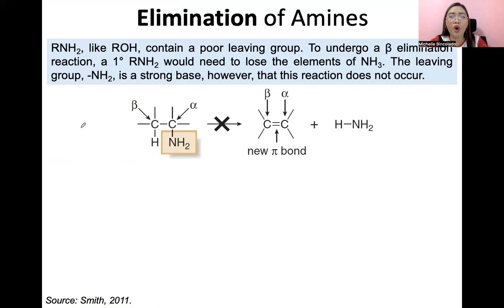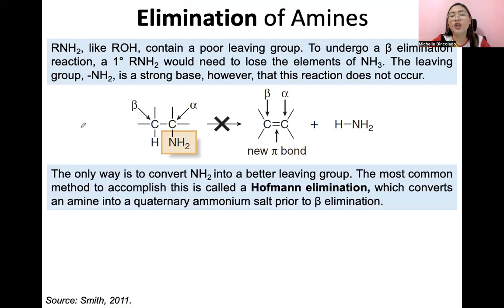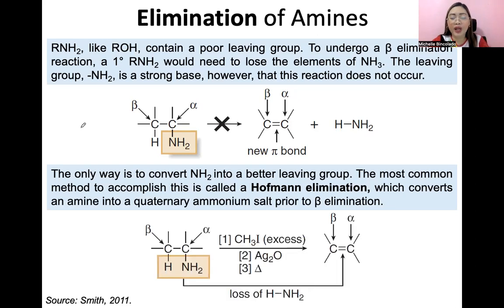So ma'am, paano po ang elimination ng amines? The only way around this obstacle is to convert the amino group into a better leaving group. The most common method to accomplish this is via the Hofmann elimination, which converts an amine into a quaternary ammonium salt prior to beta elimination. So guys, ito ang reagents ng Hofmann elimination. So please remember, idagdag guys ninyo sa growing list ng reaction bank ninyo.